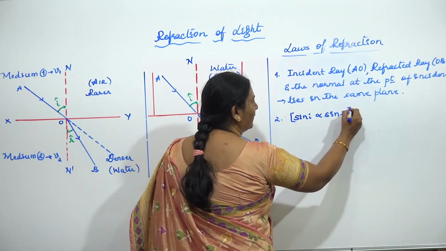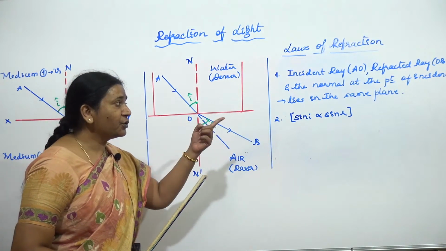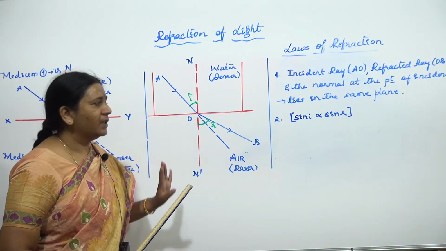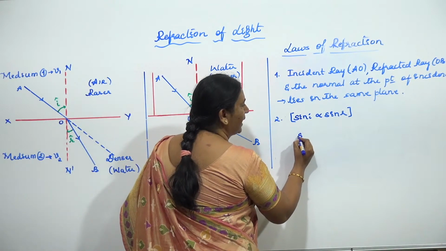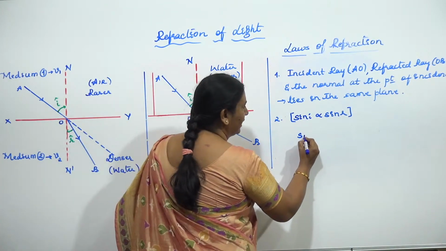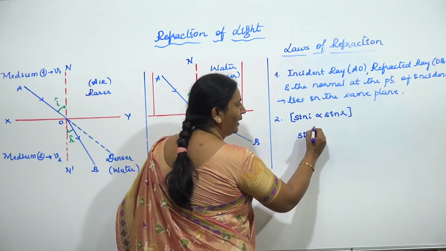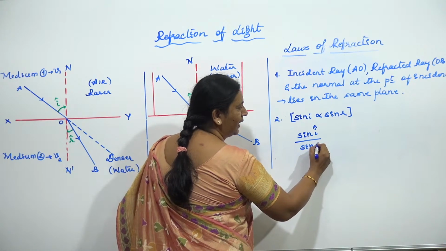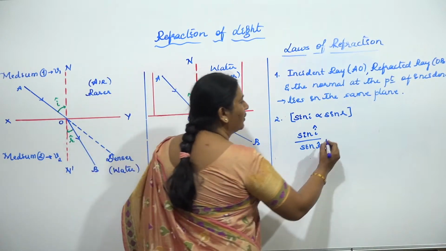The statement is, if both are directly proportional, ultimately that proportionality constant for a given pair of media is going to remain constant. I'll write the mathematical statement: ratio of sine of angle of incidence to the sine of angle of refraction is always constant.